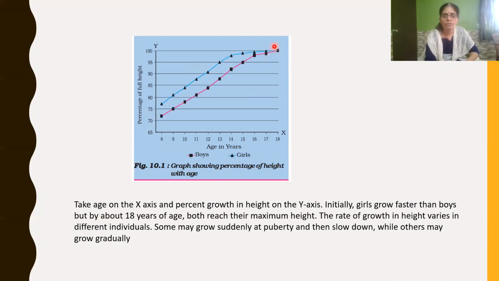But at the age of 18, both boys as well as girls reach maximum height. Some may grow suddenly at puberty and then slow down, while others may grow gradually. The sudden increase in height may not happen to everybody. It varies from individual to individual.